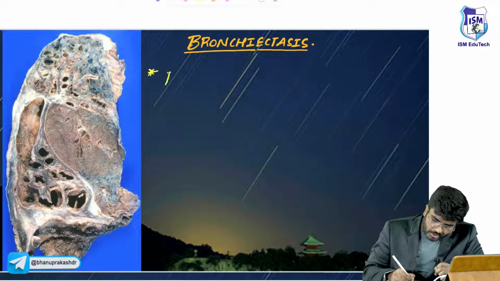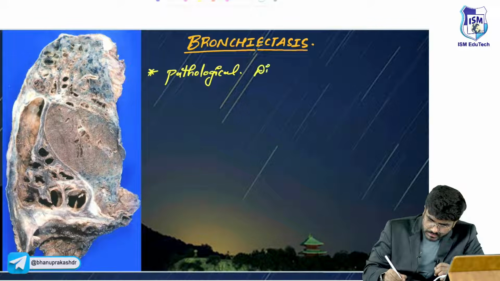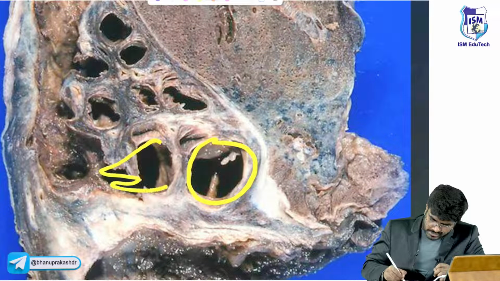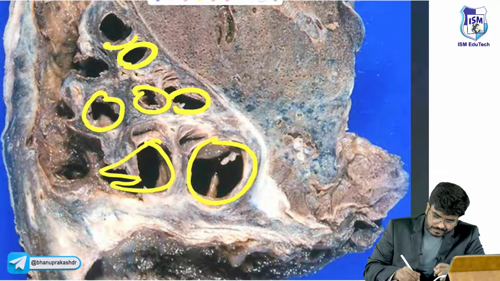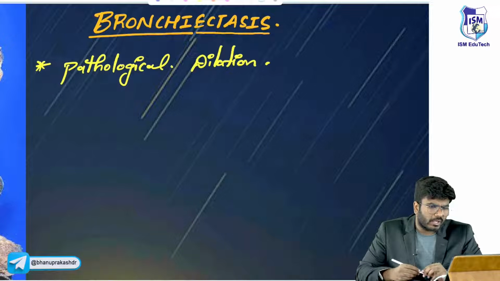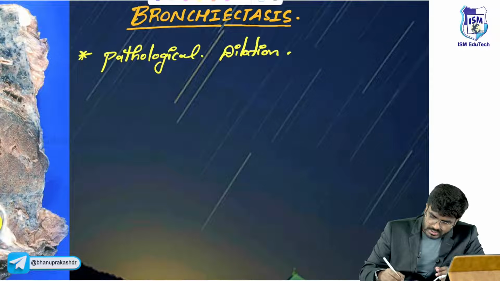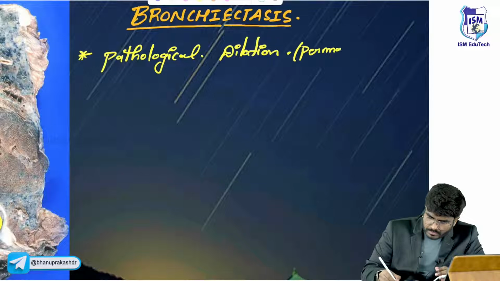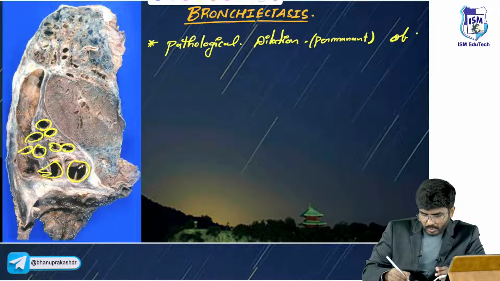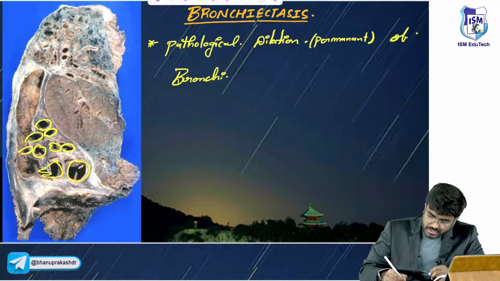It is a pathological dilation. You can very clearly see here that the bronchi are getting too much dilated. Why? The question is why. I will explain. Is the pathological dilation permanent or reversible? It is permanent. So it is a pathological permanent dilation of bronchi, with necrosis and destruction.